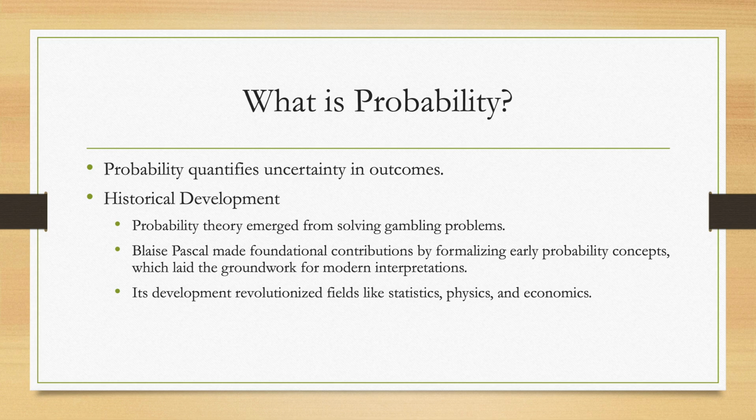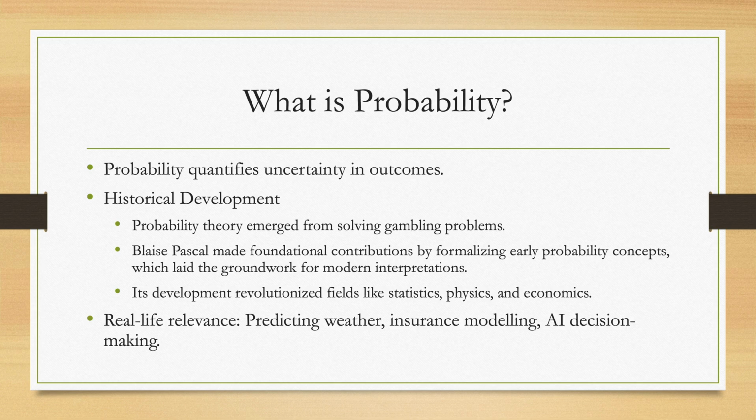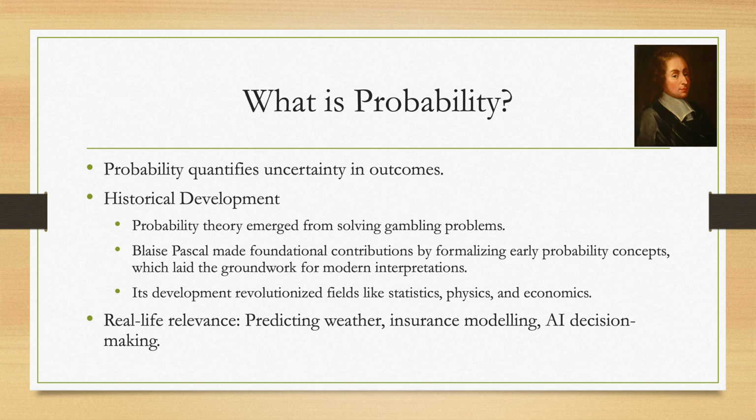In daily life, probability is everywhere, whether it's predicting the weather, modeling risk for insurance, or even guiding artificial intelligence in decision making. Think about how many times apps have provided predictions based on probabilities, like traffic delays, product recommendations, or even medical diagnostics. It's worth reflecting on this question by Pascal. Is it probable that probability brings certainty? This underscores the delicate balance between uncertainty and informed prediction.